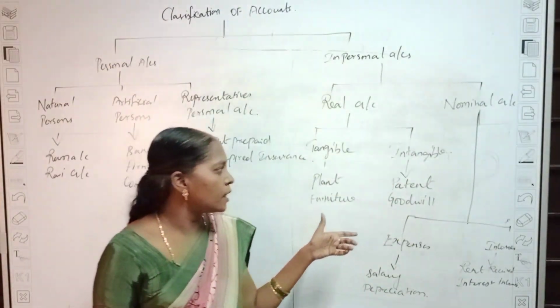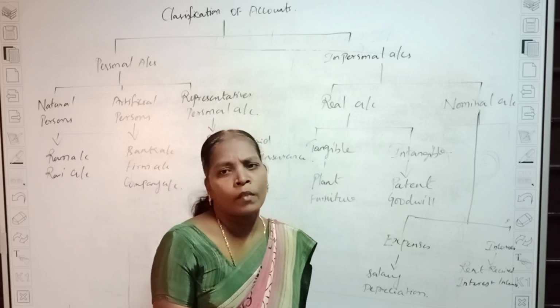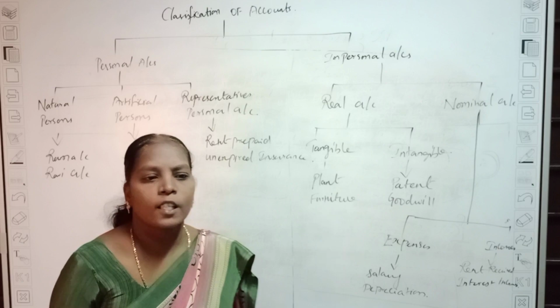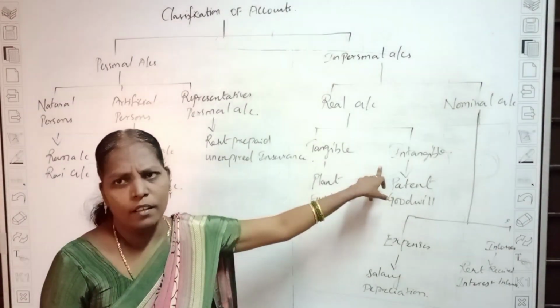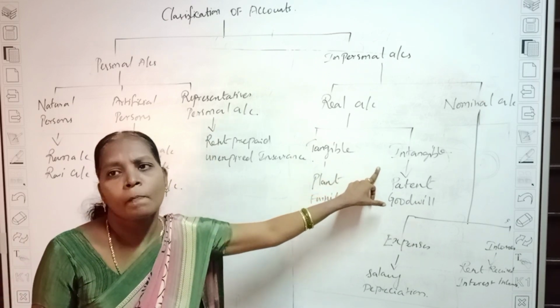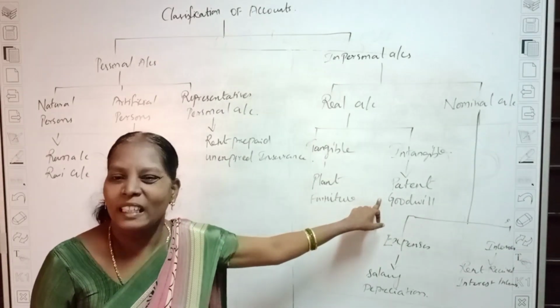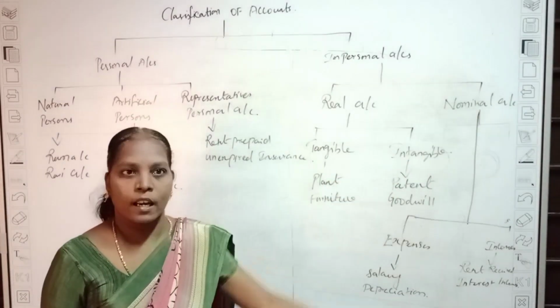Intangible means, for example, a company that has a good name. Creating good name increases the value of the asset, which is an intangible asset. You only feel the goodwill, you do not see it. That is called an intangible asset.